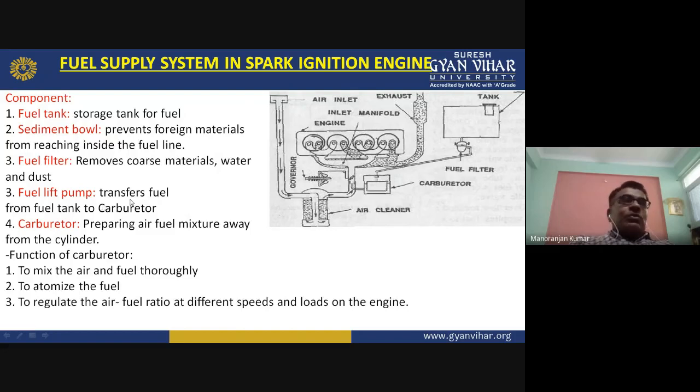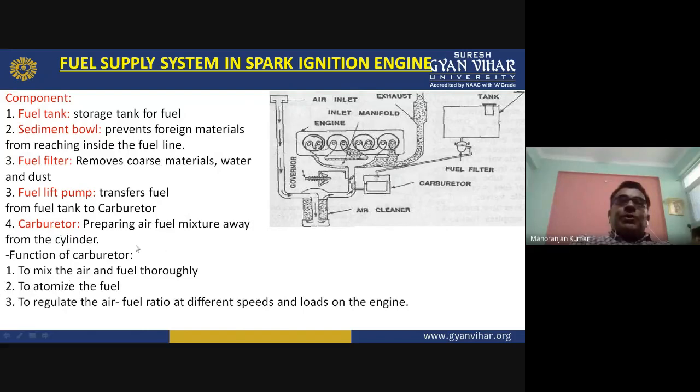Now the fourth component of this fuel supply system is the carburetor. The carburetor is one of the most important parts of the spark ignition engine, and it is the part which differentiates the petrol engine from the diesel engine. In the diesel engine, the carburetor is not present. In the petrol engine, the carburetor is present. So what is the purpose of the carburetor?